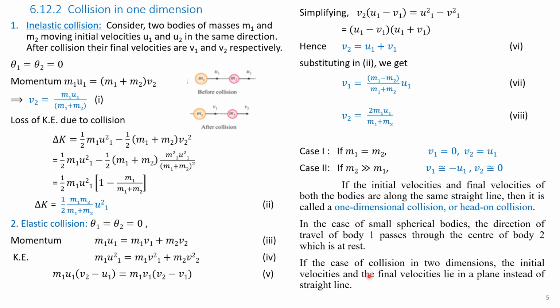The initial velocities and final velocities lie in a plane instead of a straight line. In the previous sections we have discussed collision, inelastic and elastic collisions in one dimension, that is, the motion was in a straight line.